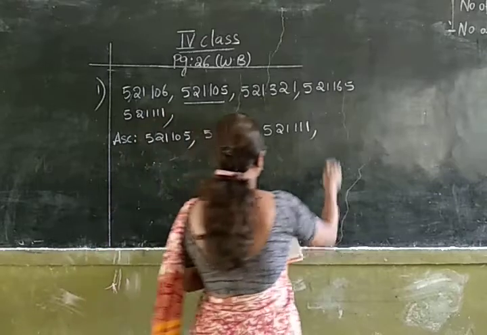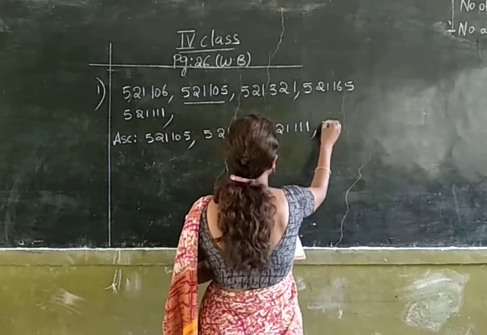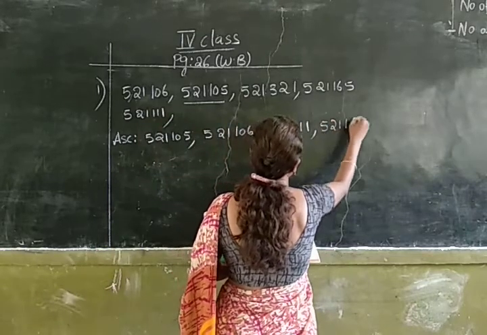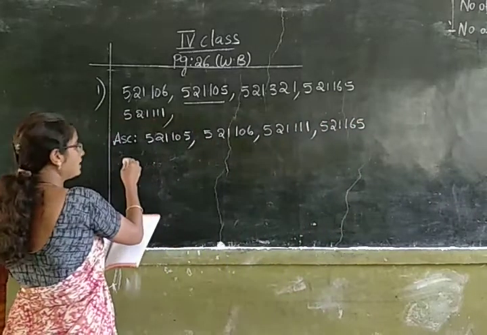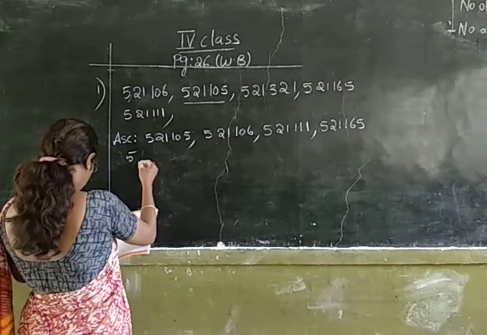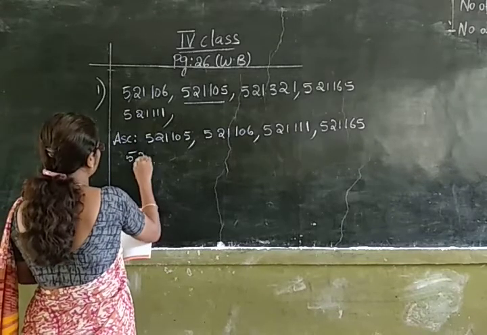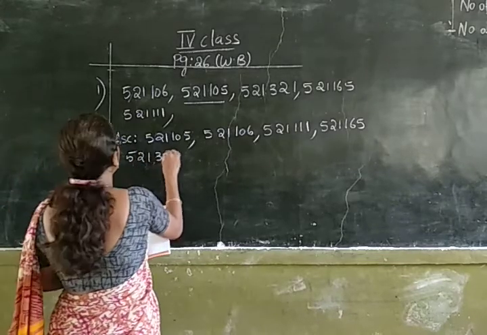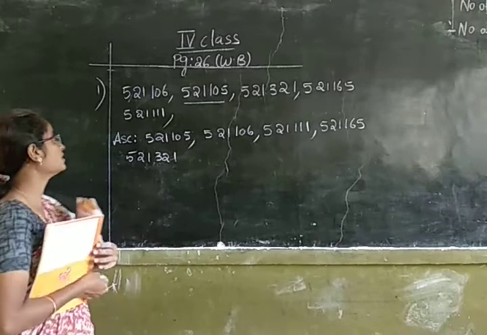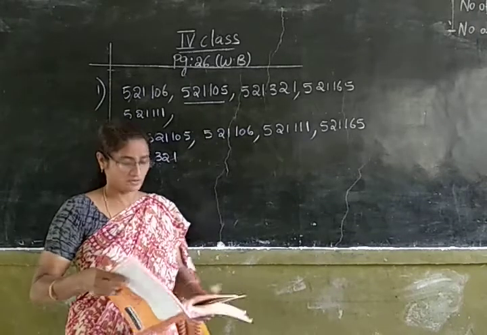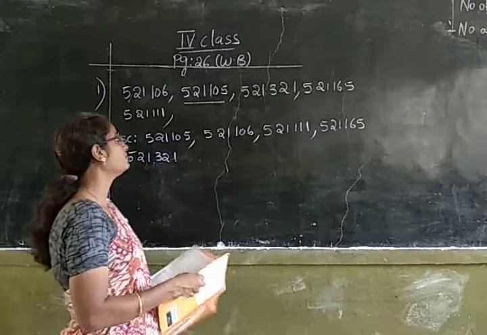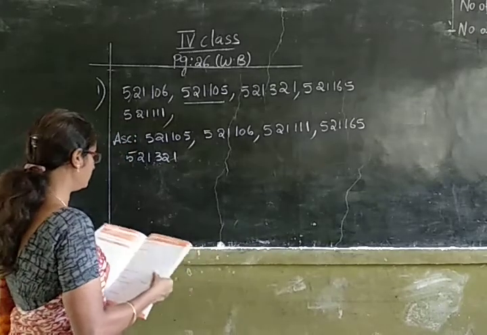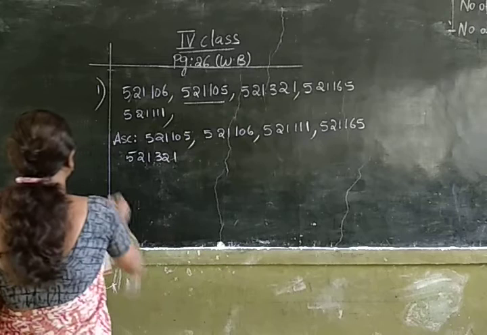Next 5,21,165, and at the last 5,21,321. So I have arranged the given numbers in ascending order.